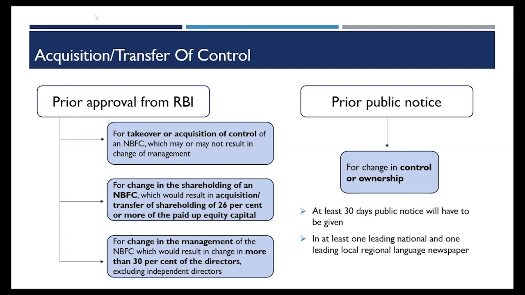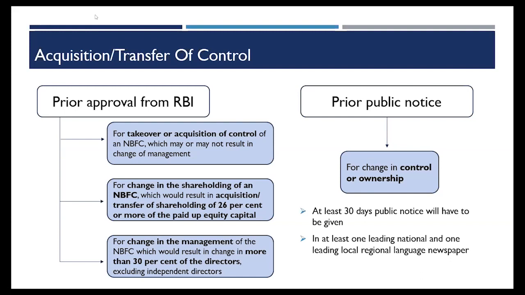What happens is this calculation of 26%. Do I have to take it on a single acquisition basis, or can it be a creeping acquisition as well? So the idea is that if there is any change in the shareholding, it can even be a creeping acquisition, that is over a period of time.